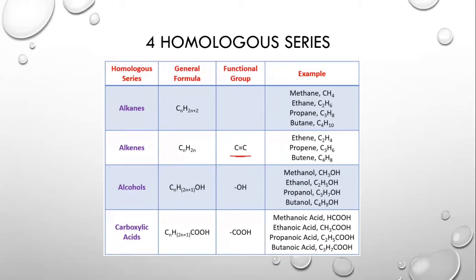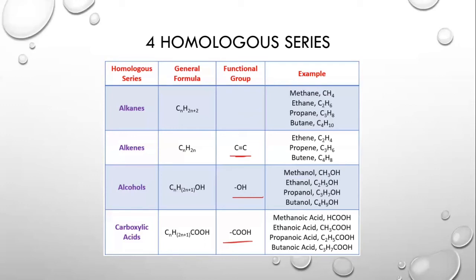Any organic compound which has a double bond in the structural formula, you can see easily that it will be an alkene. Any organic compound that has OH, as you can see in the alcohols, will be an alcohol, and for a carboxylic acid, we have the functional group as COOH. So this is basically an identity.